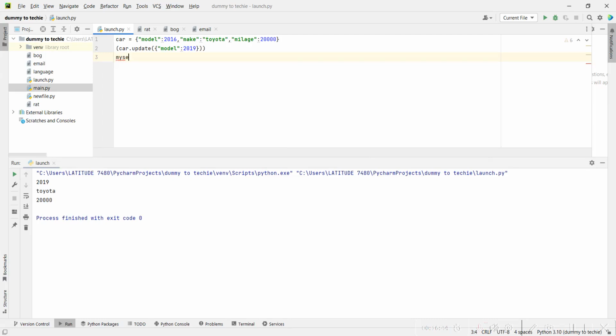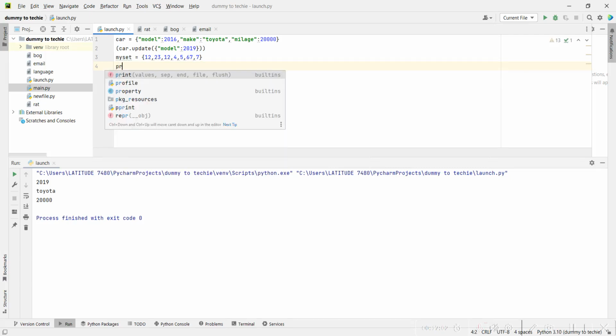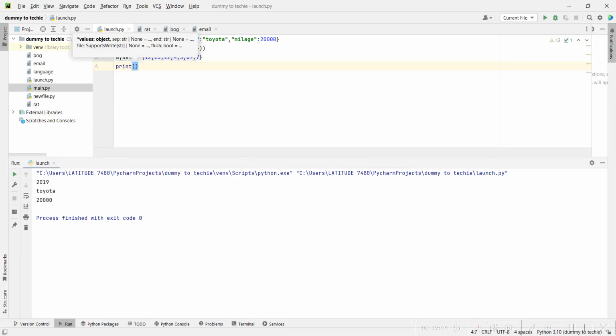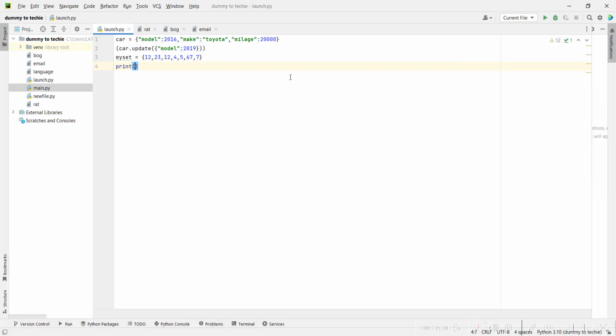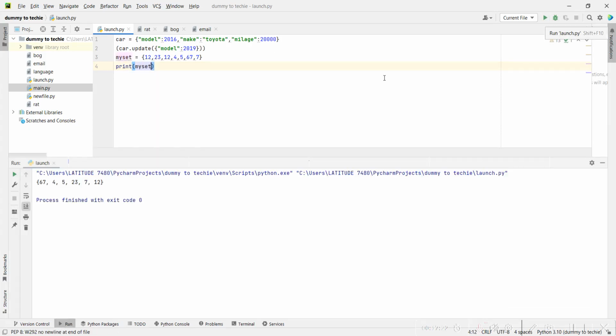Let's call it my set, and I'll equate it to this. And now inside here, I do want to put 12, 13, 12, 4, 5, 6, 7. Now if I print out this set, two things can happen. It should warn me that there is a duplicate value in my set. It didn't warn me. So let me print out the set and show you what happens when I put a duplicate value inside the set. So print out variable my set, and if I run it, boom, guess what, the 12 didn't appear again.